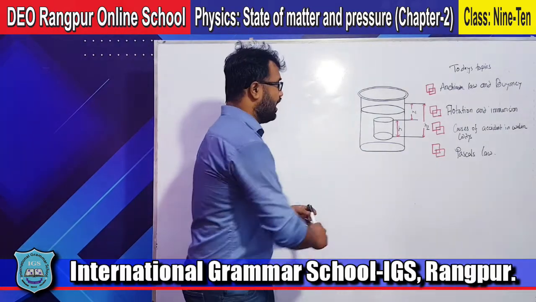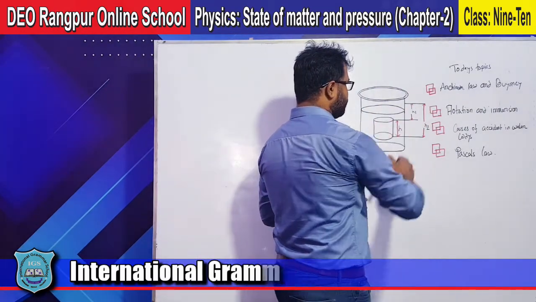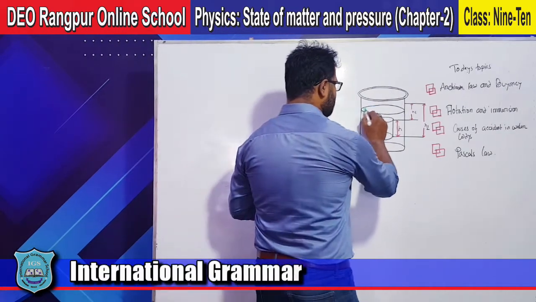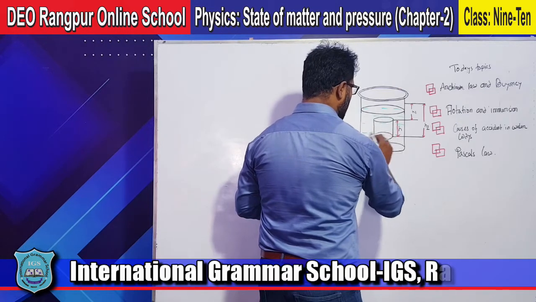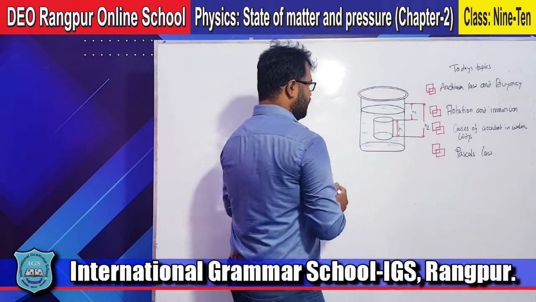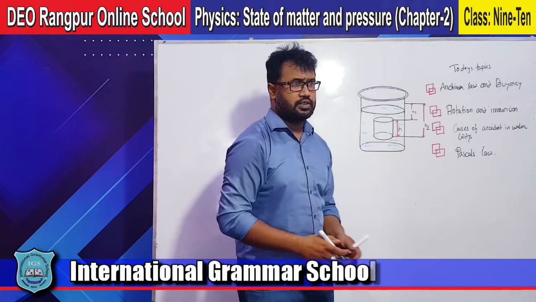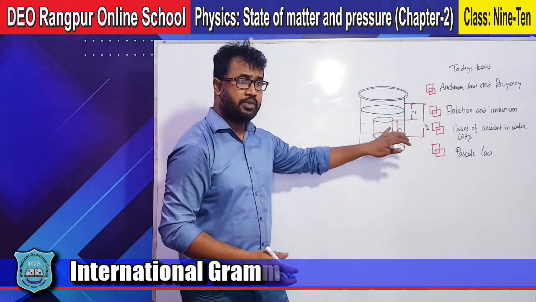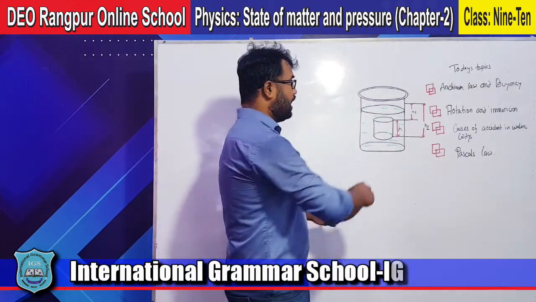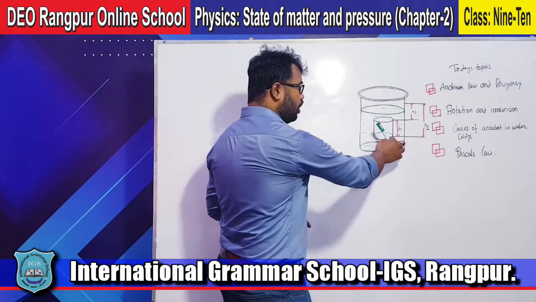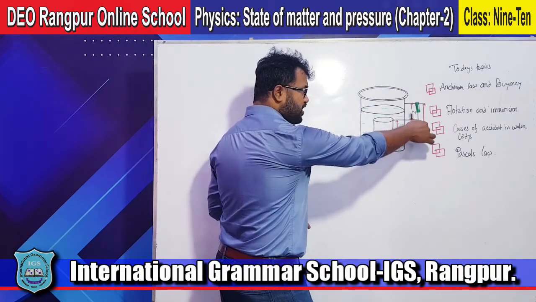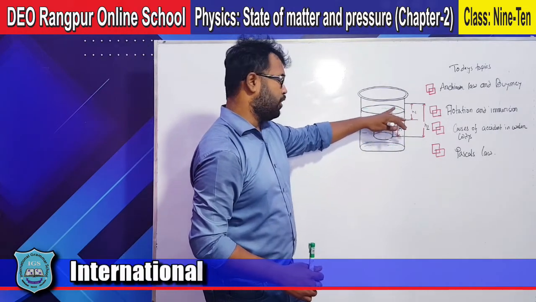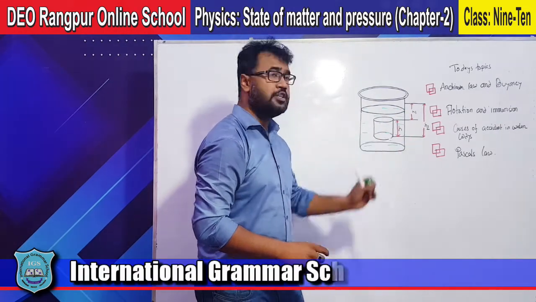Look here, I have drawn a figure. This is a beaker and it has water. In the water, here's a substance. The height of that body is h. From the water level to the lower level of that body, the height is h2. And the height of the upper level of the body from the water level is h1.